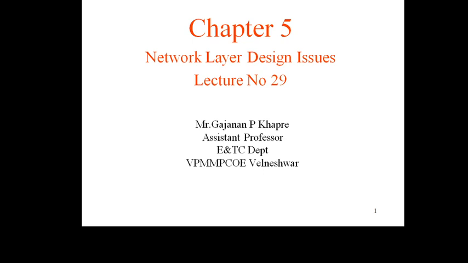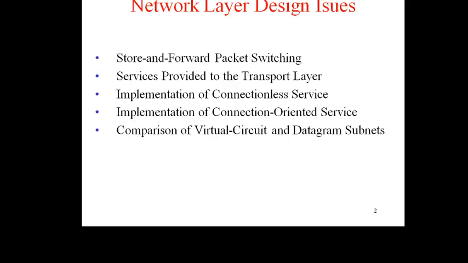So for network layer design issues, the designers must grapple with some goals. The first issues include the service provided to the transport layer and the internal design of the network. So let us begin. What are the network layer design issues?